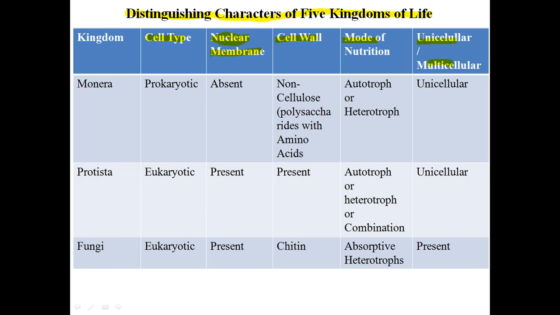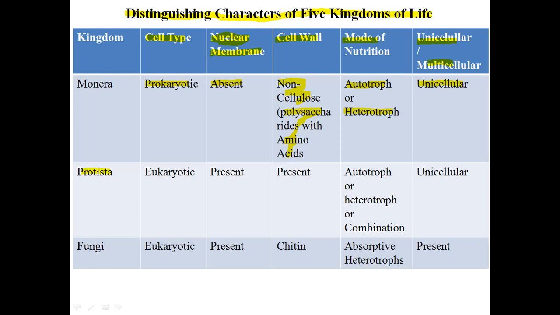For kingdom Monera, the cell type is prokaryotic and the nuclear membrane is absent. The cell wall is made up of non-cellulose material. They have some polysaccharide materials, but some amino acids are also present in it. While the cell wall of plants is made up of cellulose, the cell wall of fungi is made up of chitin. In mode of nutrition, they are autotrophs also, or they are heterotrophs also. And most of their organisms are unicellular.